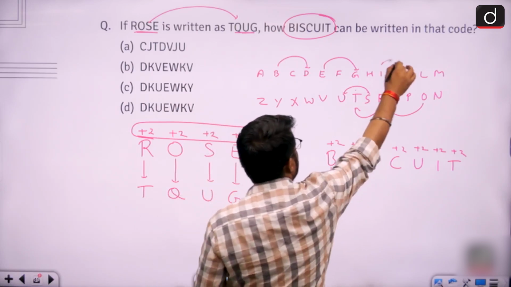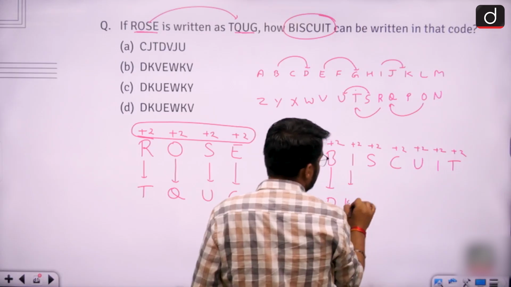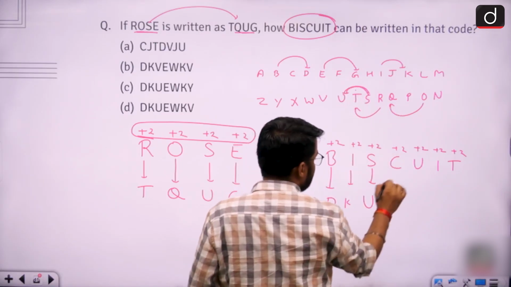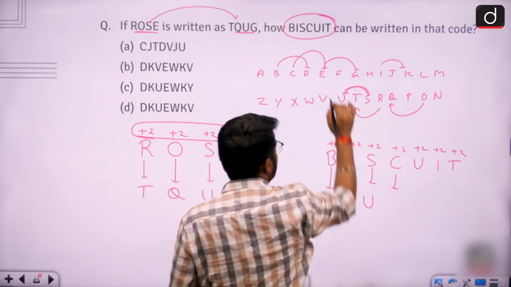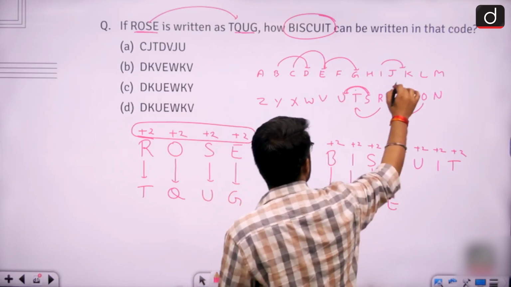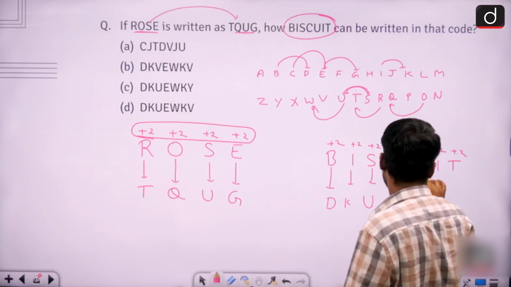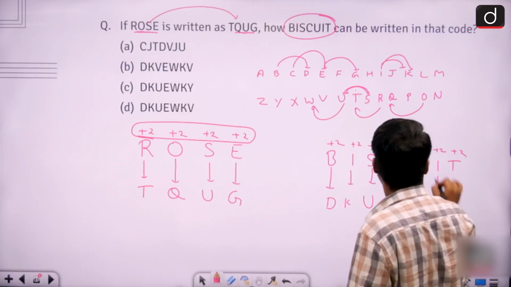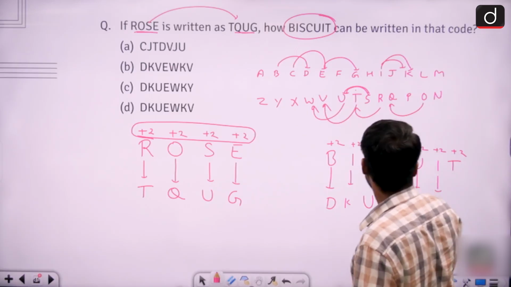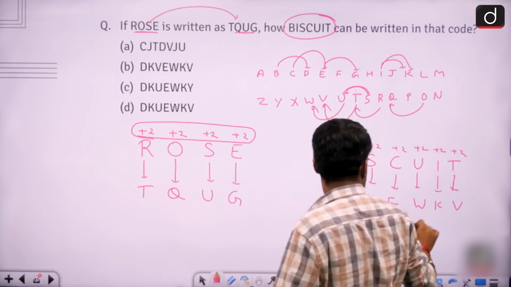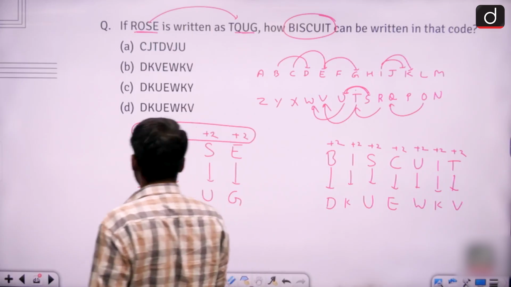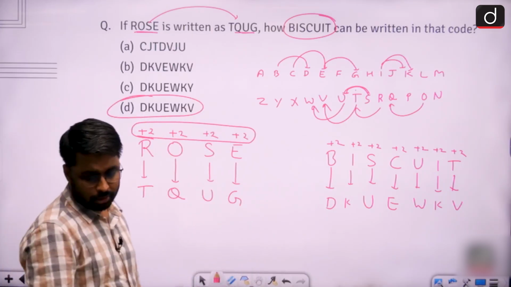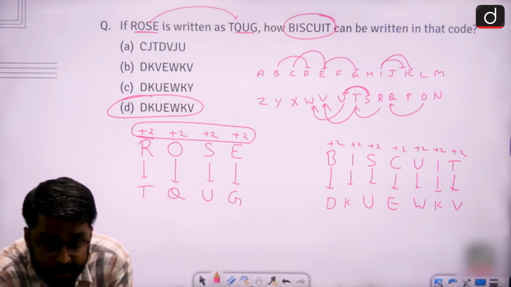Right? So now, for letter B, 2 letters forward, the code will be D. For letter I, 2 letters forward, code will be K. For letter S, 2 letters forward, code will be U. For letter C, 2 letters forward, code will be E. For U, 2 letters forward, code will be W. For letter I, 2 letters forward, code will be K. And for letter T, 2 letters forward, code will be V. So, D, K, U, E, W, K, V. This will be your answer. Right? Clear everyone?